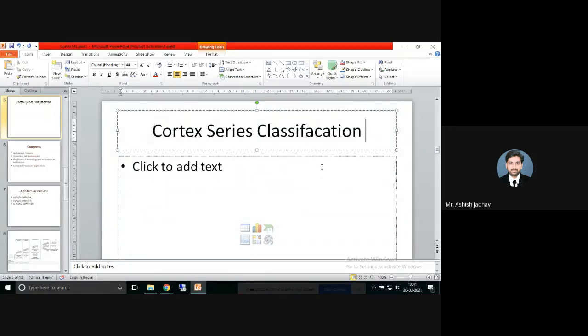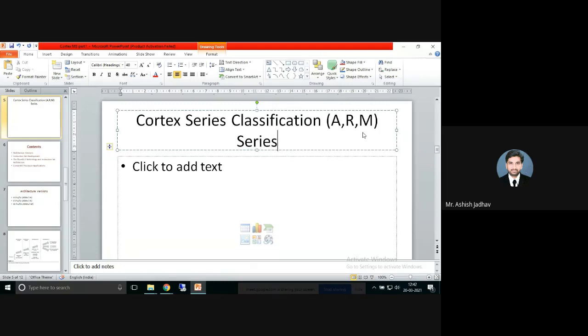Right, so Cortex series classification, and here I'm going to present those three series now: A series, R series, and M series. Right, so these are the different series that we have to learn. Cortex series classification, ARM.